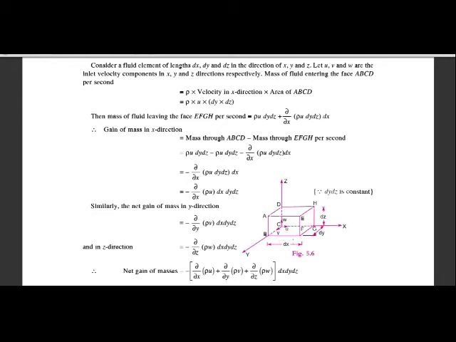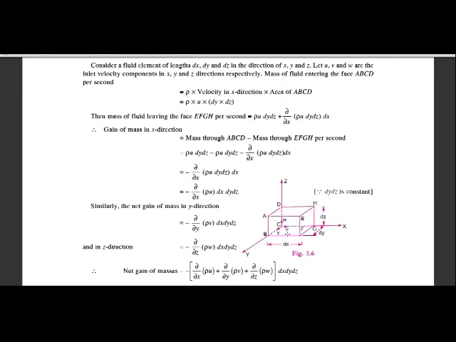So here the box is the fluid particle, dx, dy and dz show the lengths of the fluid element in x, y, z directions, and u, v and w indicate the velocity components in all three directions.